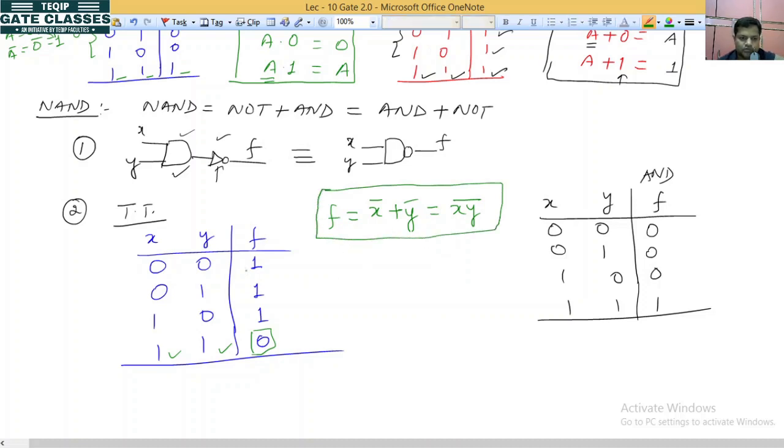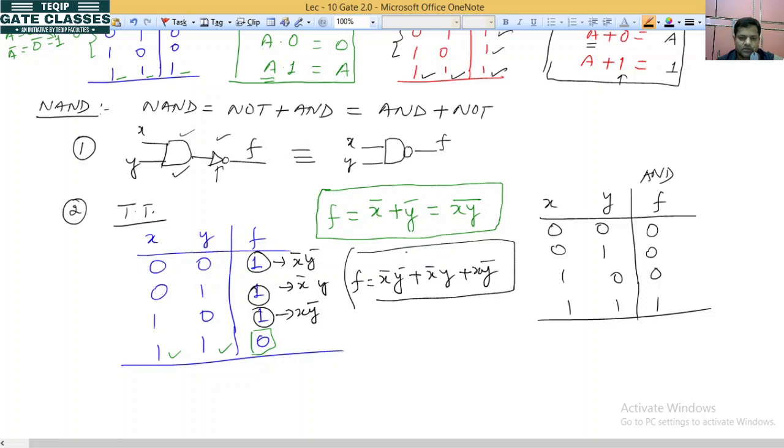Now if you want to write one more function of the NAND gate, consider this one as output. So it is a sum of min terms. What will be the min term for this? X bar y bar. For this it is x bar y. For this it is x y bar. So it will be f equals x bar y bar plus x bar y plus x y bar. These two are NAND gate functions, but the popular one is the first one.